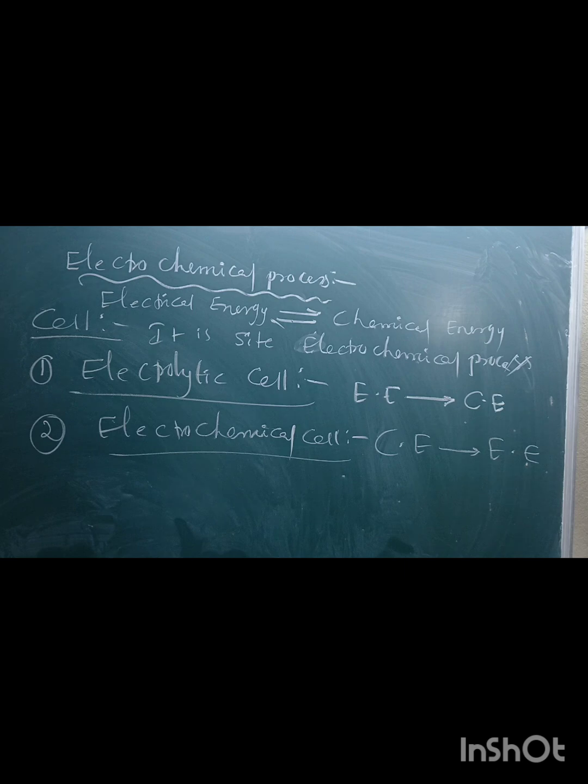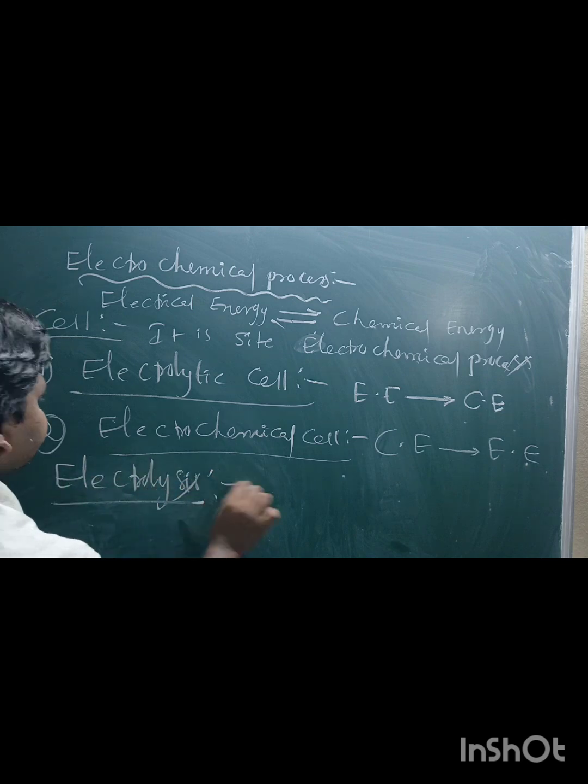Okay, we will discuss one by one. What is an electrolytic cell, sir? The electrolytic cell is also called the theory of electrolysis. What is electrolysis, sir?